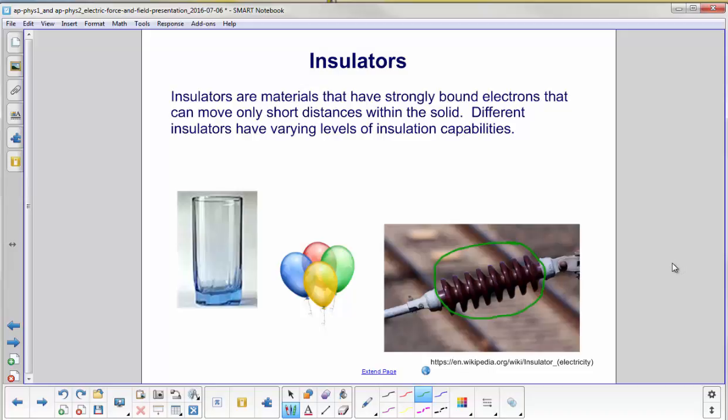The wires that carry the electricity overhead frequently don't have a lot of insulation. They depend on the air. However, when they touch a pole that's holding them, they need an insulator between the pole and the wire to prevent the electricity from going down the pole to where you might be standing. And that's what this does right here. This will prevent the flow of electricity from the wires down to the pole.